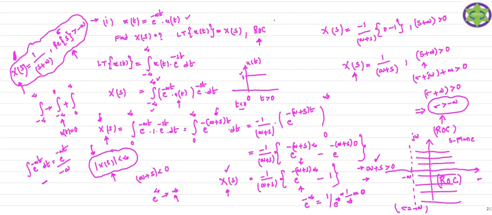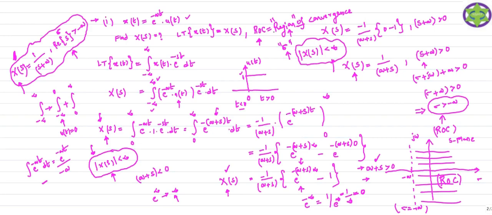The name itself indicates that the ROC is nothing but the region of convergence. What is the region? The region is nothing but the values of the sigma. What is the meaning of the convergence? For these values of sigma, your X(s) is a finite signal. So if you substitute the sigma values in this region, your X(s) is going to give the finite solution. That is nothing but the region of convergence.